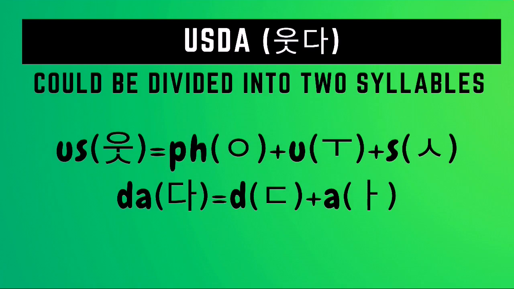The word usda could be divided into two syllables. Usda. Us is formed from the combination of the sounds of u and siyat with a no sound or placeholder iyang at the first position of the syllable, while da is formed from the combination of the sounds of dikat and a. Usda.